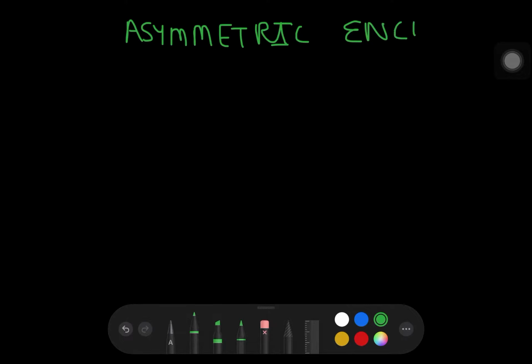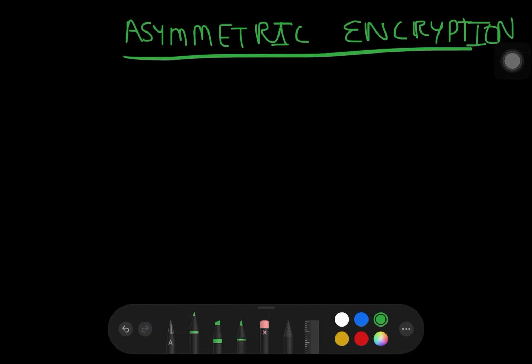Hi everyone. In today's section, we are going to review asymmetric encryption. So, the first question that strikes us is, what is encryption and why is it needed? Let us consider a scenario.